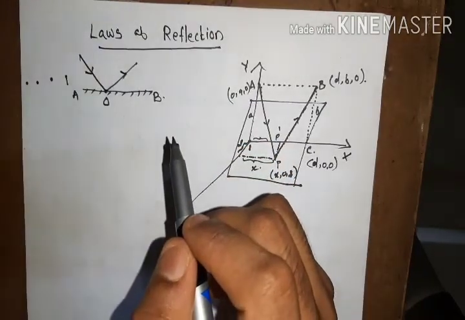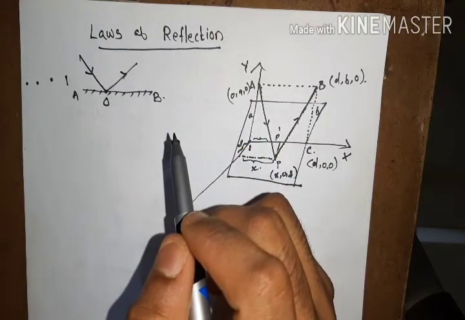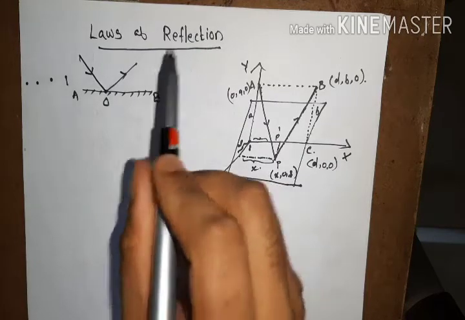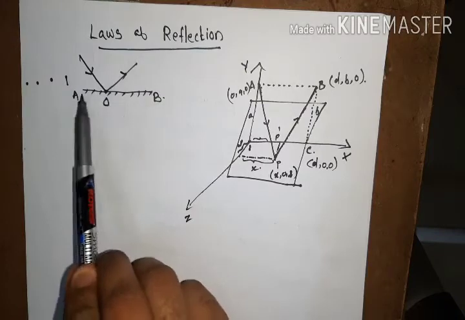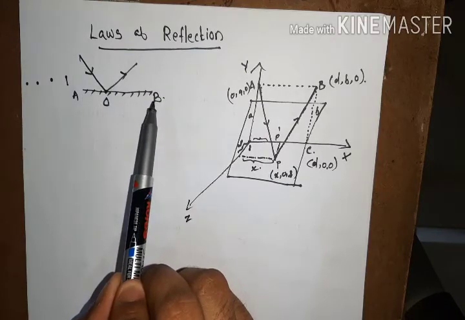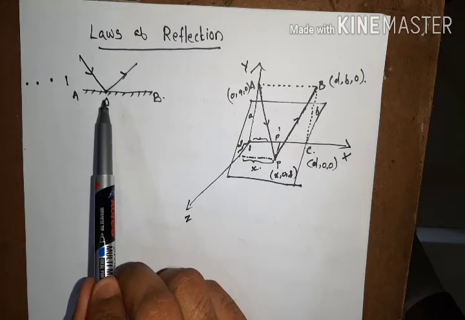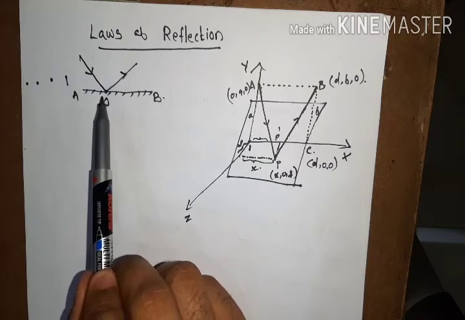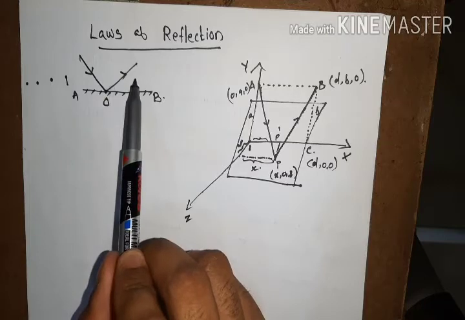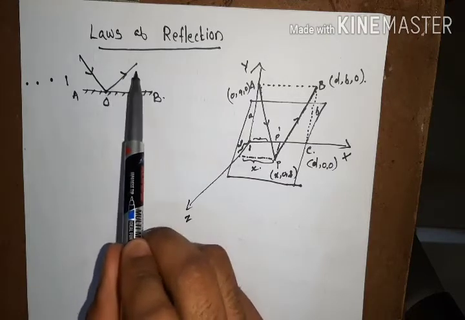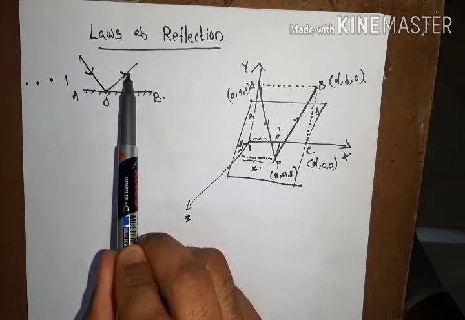The intensity or extent of reflection depends upon the smoothness of the surface AB. If we send the light ray onto a rough surface, the light ray will be reflected back, but the intensity of the reflected light ray will be very small.